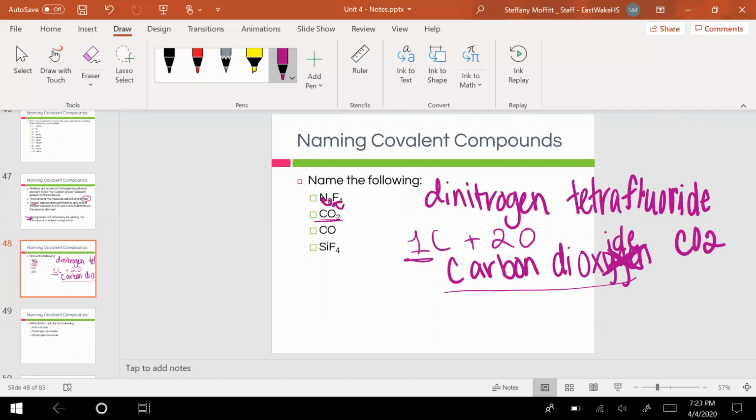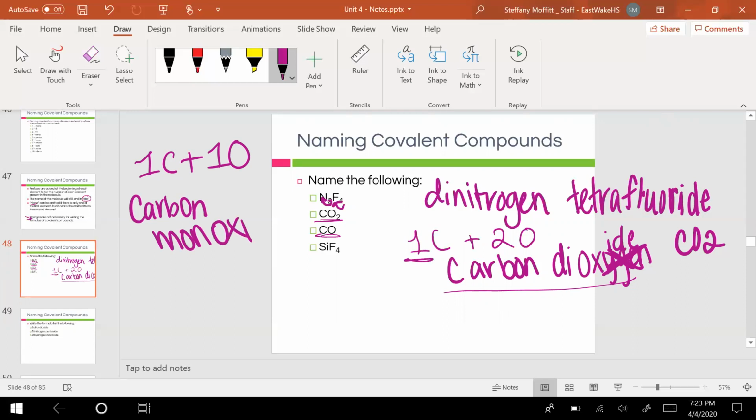That's CO2. Our next one, CO. So we have 1 carbon plus the 1 oxygen. Again, we do not put mono on the first one, so it's just carbon. But we do put mono on the second one, so we would say monoxide. It has to end in -ide, and here's our prefix for oxygen. That one's a little bit pushed in for the word. You don't see much of the oxygen going on there. It's just that x that contributes to it.